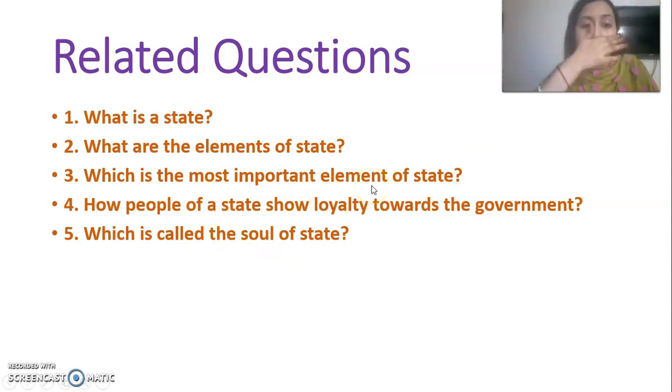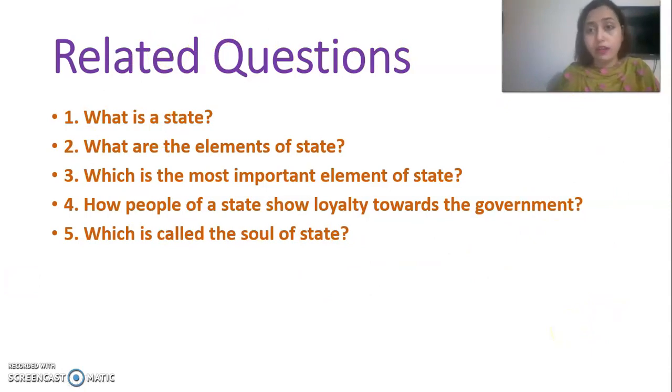Now see how people of a state show loyalty towards the government by abiding by all the rules. Okay, following all the rules of the government, commands of the government. One can show, or people of a state show loyalty or faithfulness towards the government. What is called the soul of state? Yes, population is called the soul of state. Without this, it is not possible for anyone to make the country, make any nation. So, I hope all of you have understood all this lesson.